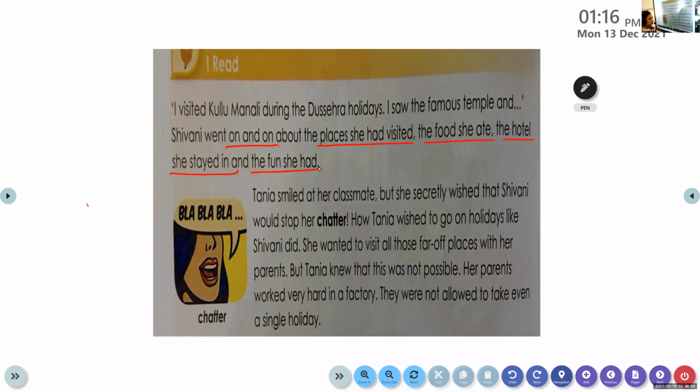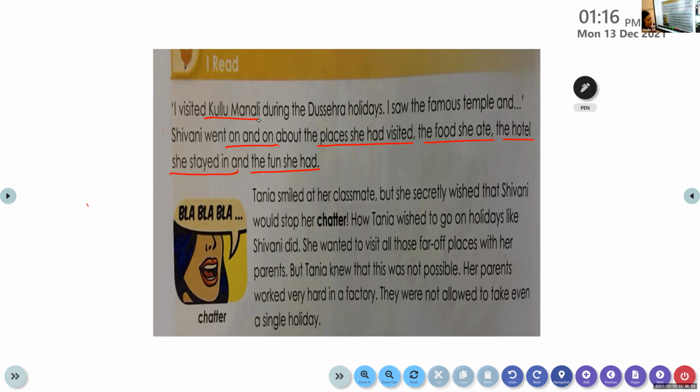What is the name of the place? What is the name of the place that Shivani visited during the Dasera holidays? Yes, Abu Tahir, unmute. What is the name of the place? The hut. Sorry? The hut. She visited the place named Kulu Manali.